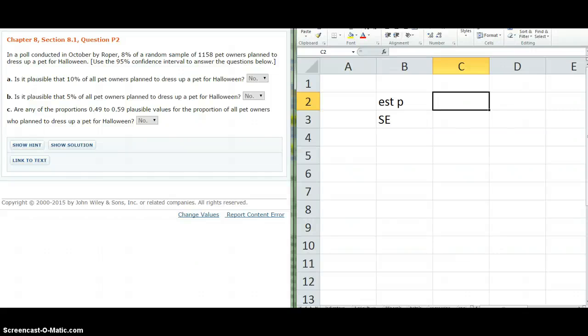Chapter 8, Section 8.1, Question P2, and we're getting into confidence intervals here. In other words, since we don't typically know what an actual population parameter is, all we have is the data from our sample. We use the data from our sample to create a best guess estimate of what the proportion is, or the mean, or anything.